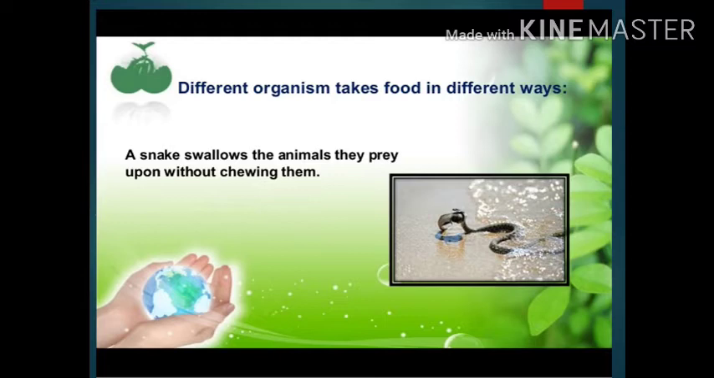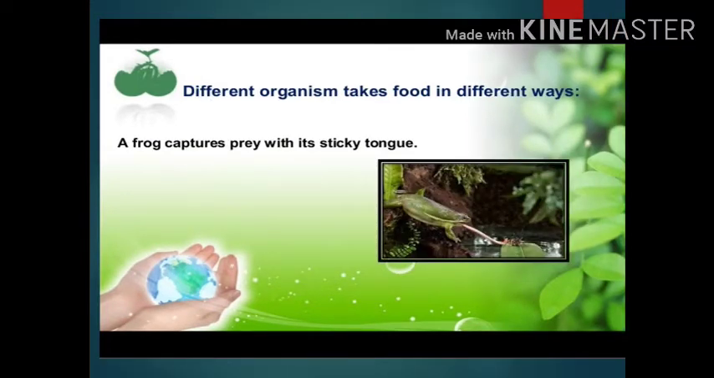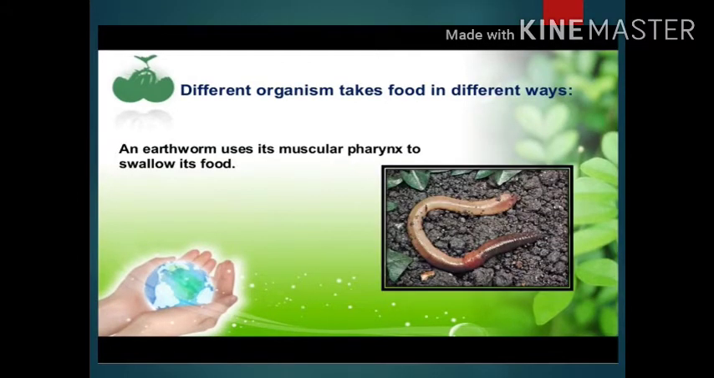A snake swallows the animals they prey upon without chewing them. This means that chewing is not necessary for digestion of food in some of the animals. A frog captures prey with its sticky tongue. An earthworm uses its muscular pharynx to swallow its food.